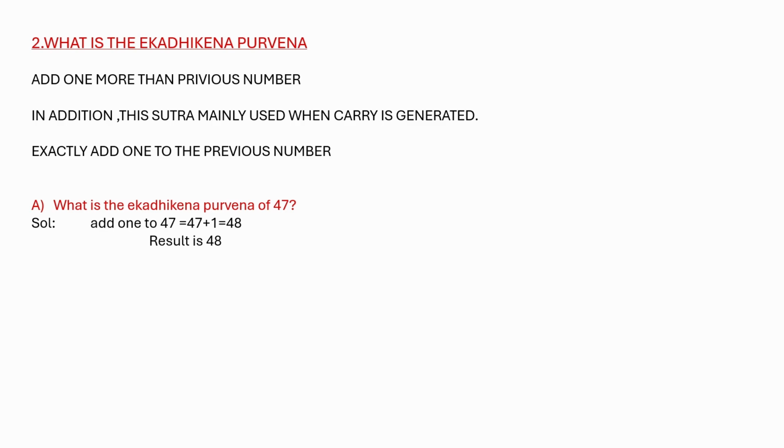What is the Ekadikena Purvena of 47? Add 1 to 47. 47 plus 1 equals 48. Or another way, Ekadikena Purvena of 47 is the next number, 48. Then the result is 48. Ekadikena Purvena simply means the number after.